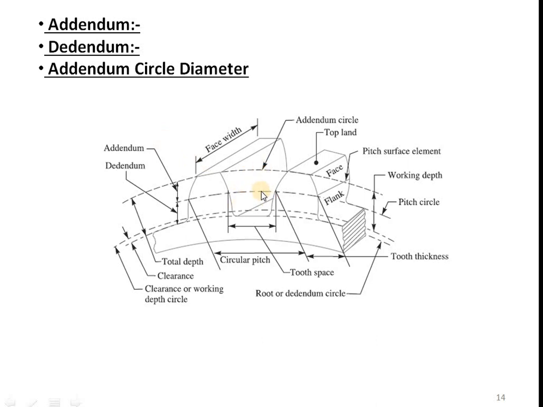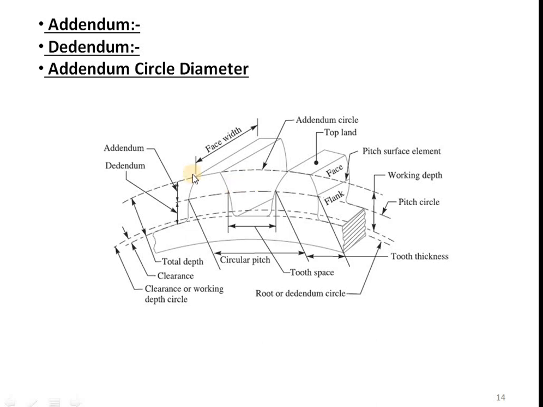From one side there is one value of addendum, and on the opposite side there is one more addendum value. So the total addendum circle diameter is nothing but the teeth circle diameter plus 2 times addendum.